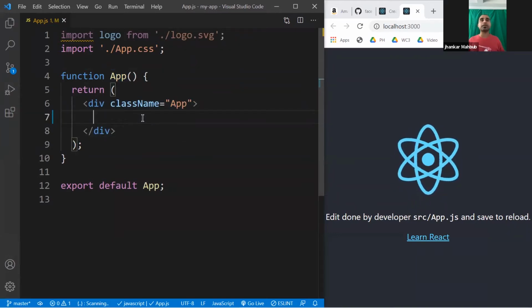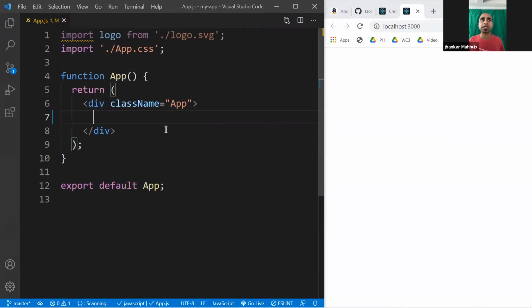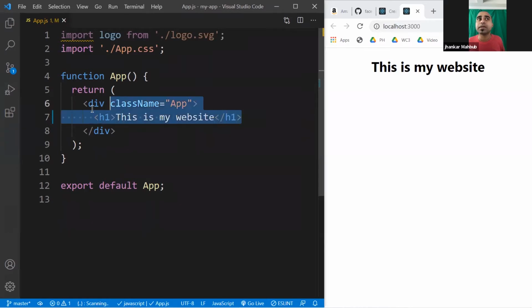And if you save this guy, it has nothing. That's why your website has nothing. If you add an h1 tag, this is my website, save it, and this comes here. So think about it like some HTML you are writing here.